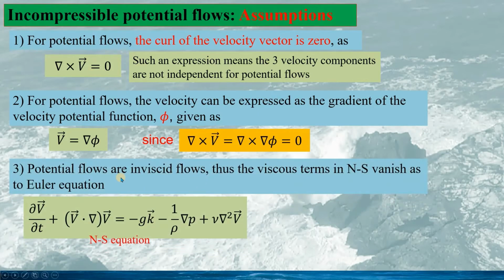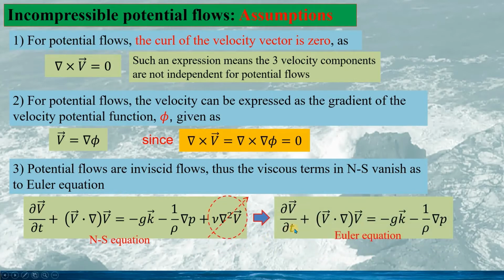And potential flows are inviscid flows. Thus, the viscous term in the Navier-Stokes equation vanishes. So the Navier-Stokes equation becomes the Euler equation, given as this.